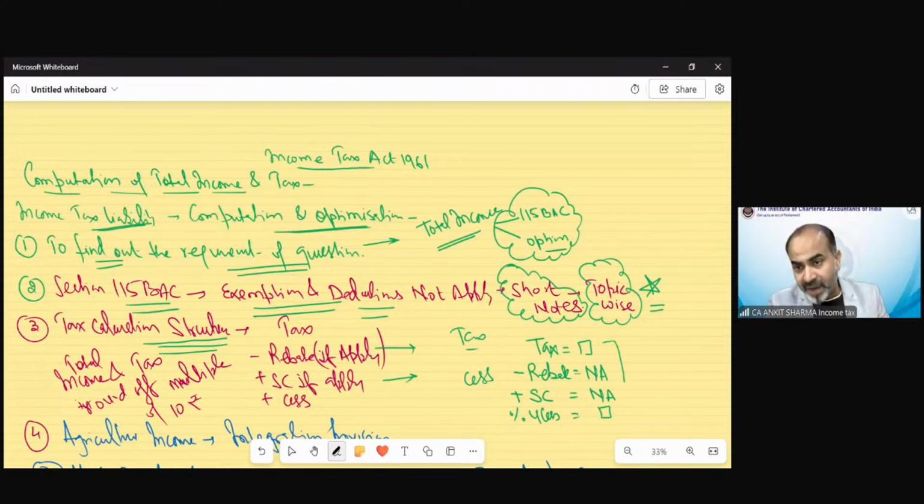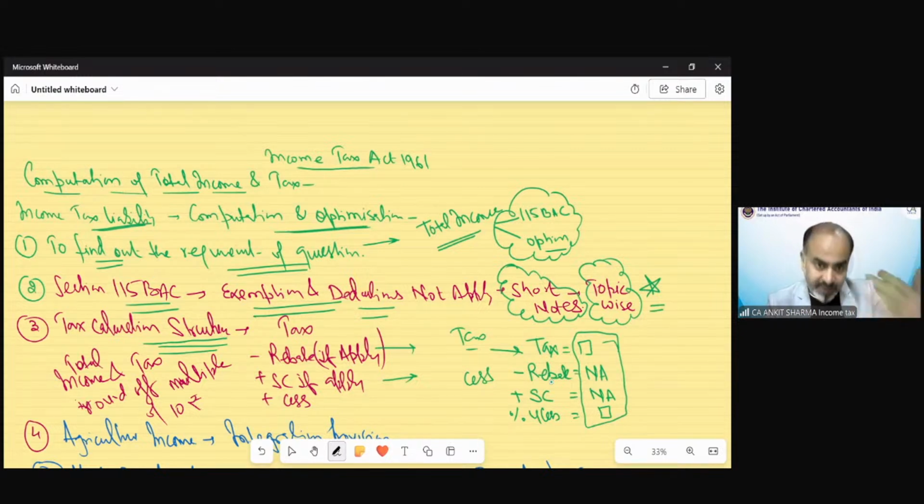So in every question, I have to calculate tax as per slab rate or person-wise rate, or special rate, etc. Then I will write rebate reduction, then surcharge and cess. When you solve a question in this format, whenever you write rebate, you automatically recall the provisions on whether rebate is applicable or not.